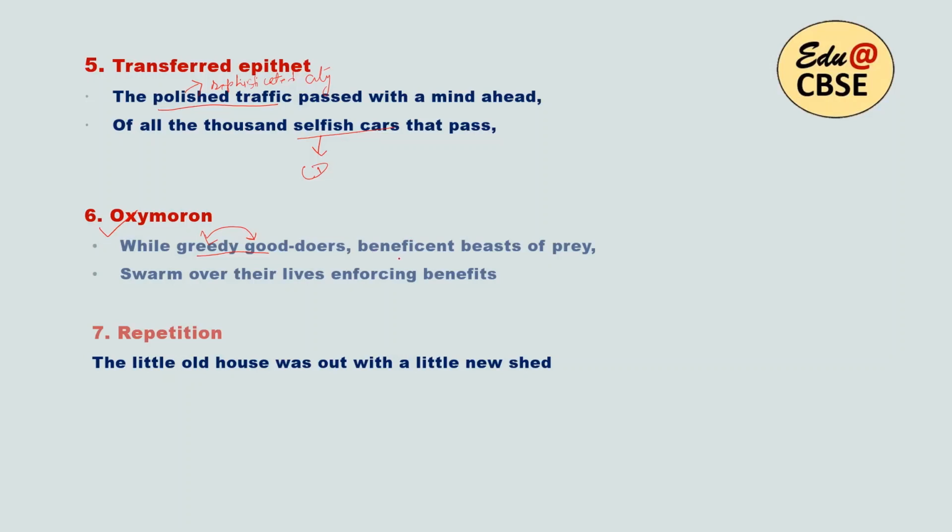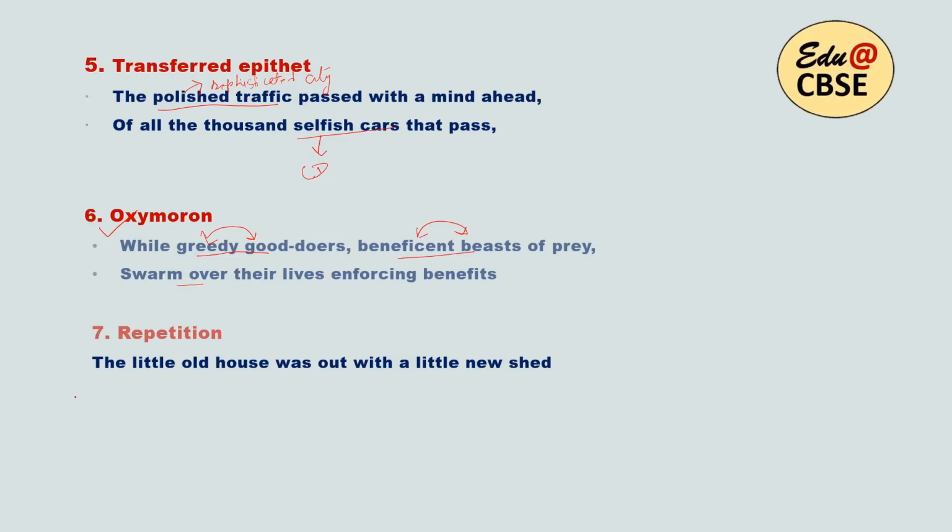And then beneficent beasts, again contrasting. So therefore oxymoron. Then swarm over their lives enforcing benefits, this is the same line actually. Now next is repetition. Here I don't have any oxymoron, this line is continuous with the previous line.